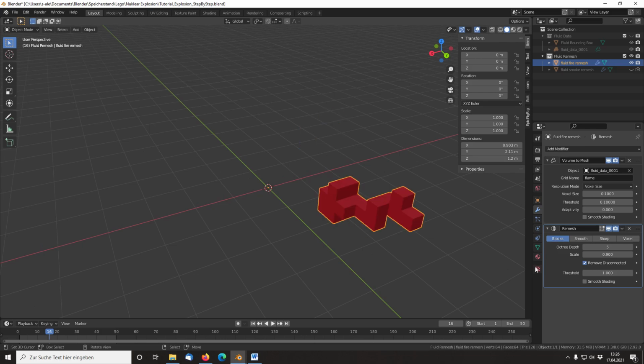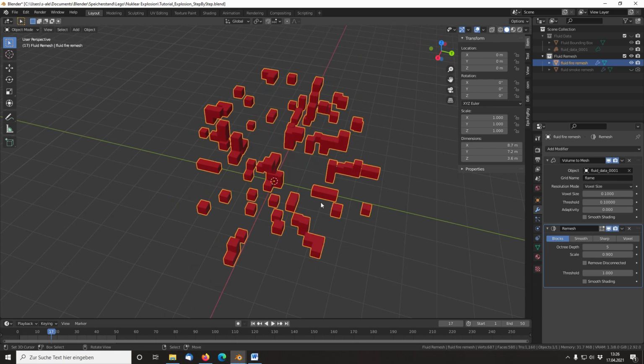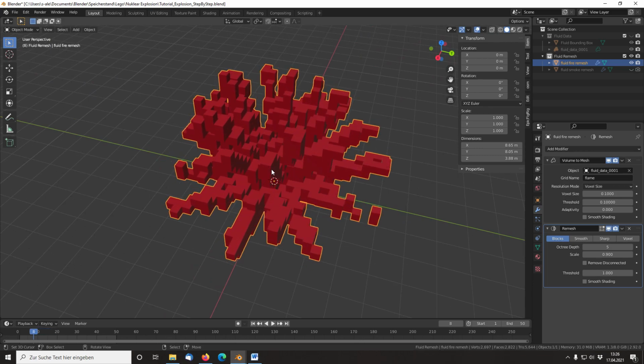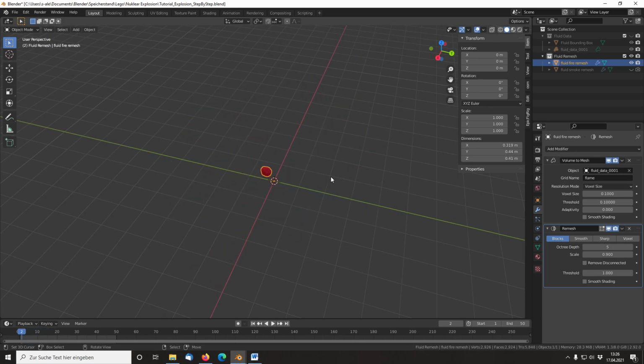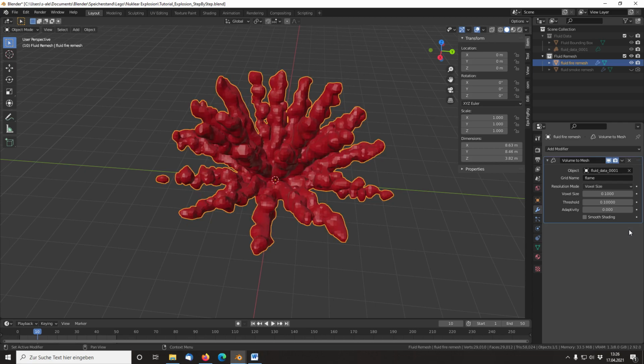The way the Blender remesh works is that it calculates a bounding box around the mesh. Next, it divides that bounding box into small cubes depending on the octree depth. So the bigger the bounding box is, the bigger one single cube will be. Since this is not working the way we want, we can delete the remesh modifier for now.